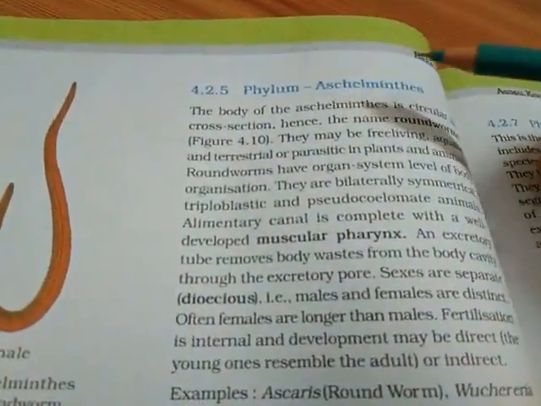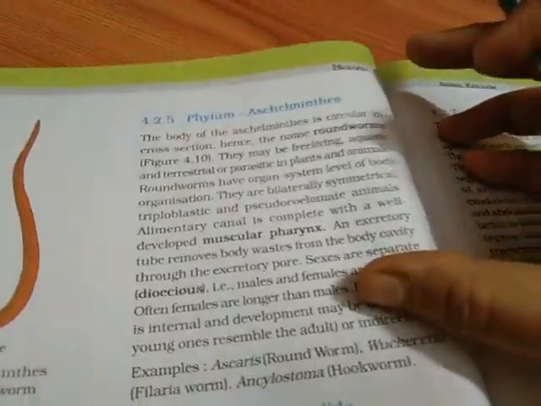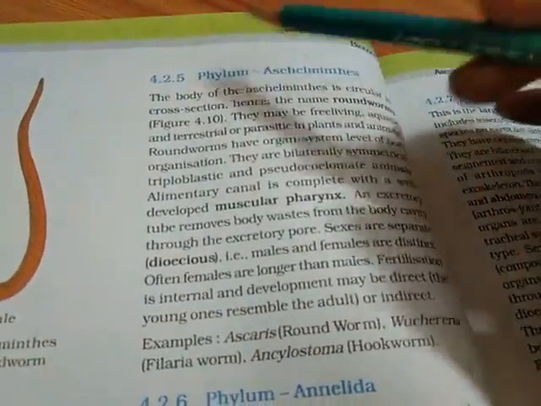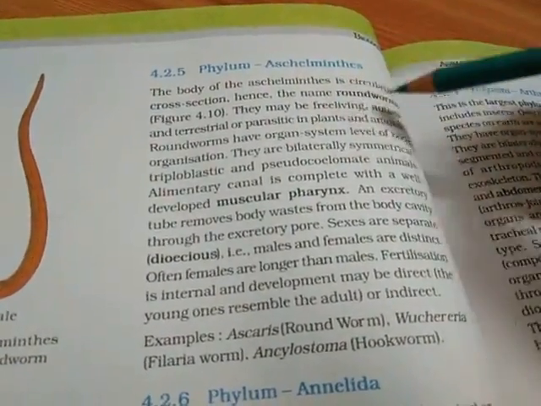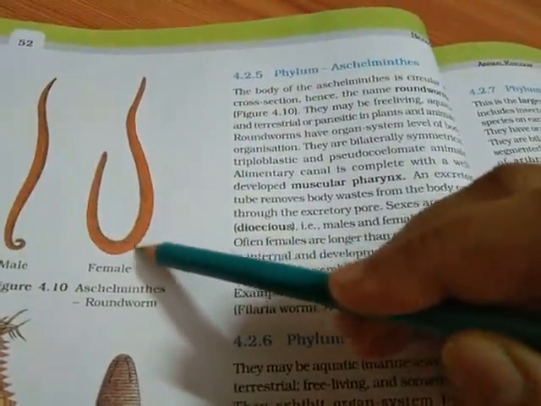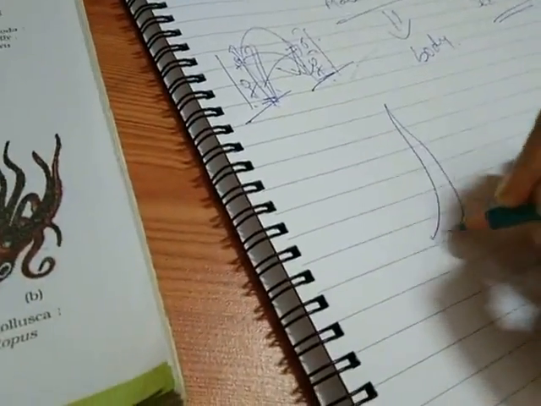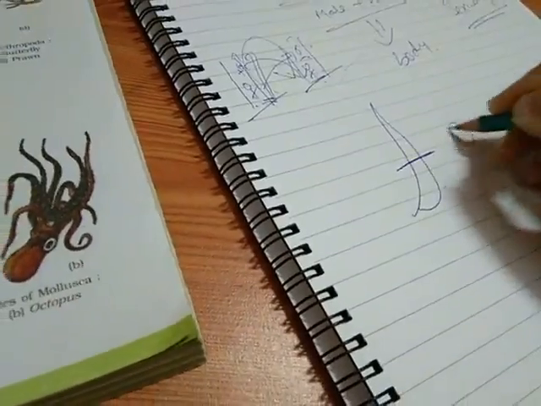Next we have phylum Aschelminthes. This phylum is also known as Nemathelminthes, or Nematoda. This is a group of worms which are round in shape. They have a circular cross section. Cross section means, suppose this is a worm and you cut it, you will get a circular cross section.